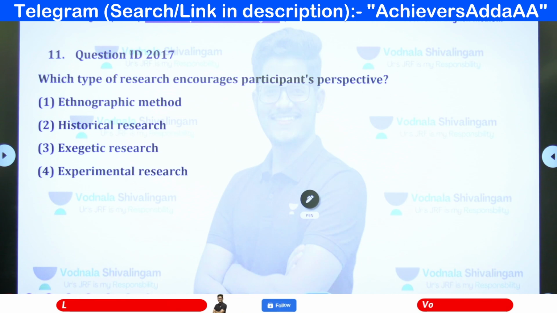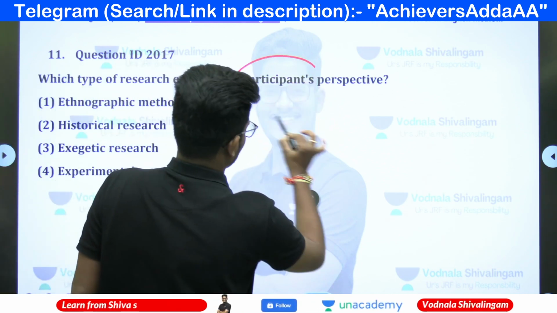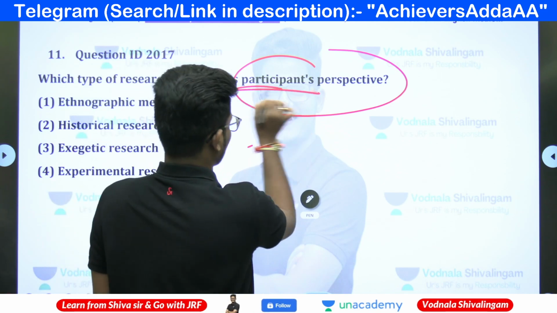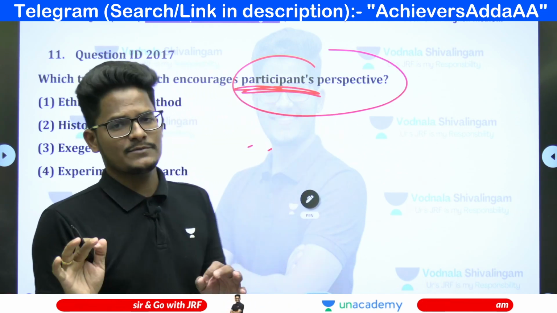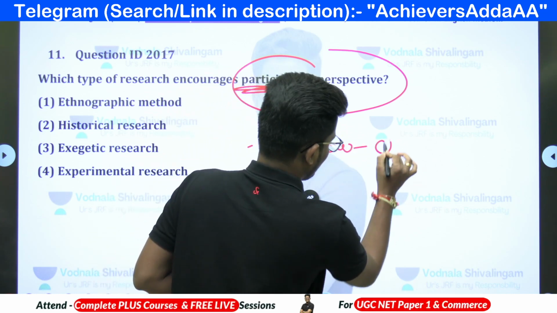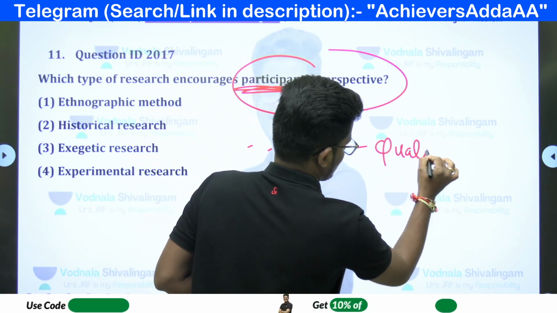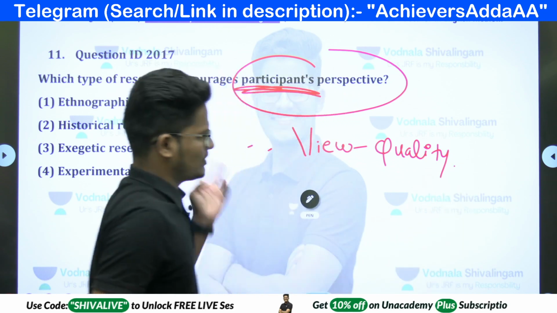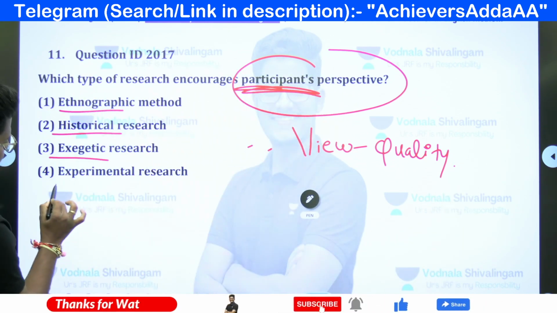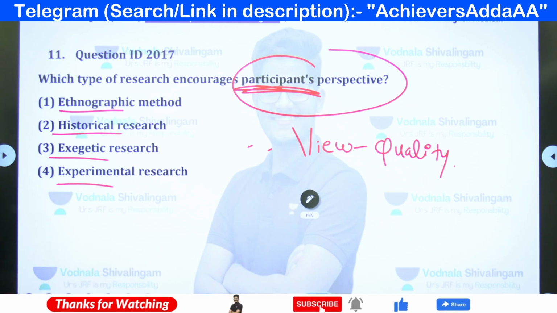Question number 1. Which type of research encourages the participant perspective? By Pukad question, this is a very easy question. Name itself, one keyword. Participant perspective means point of view. That means qualitative research. So out of the 4 options, which are ethnographic, historical, exegetical and experimental research, the obvious answer is option number A.